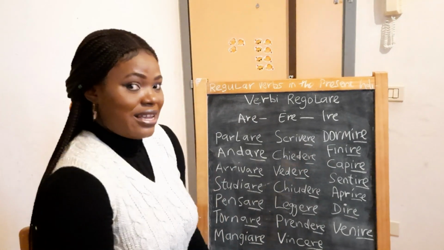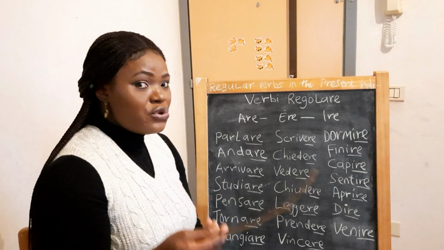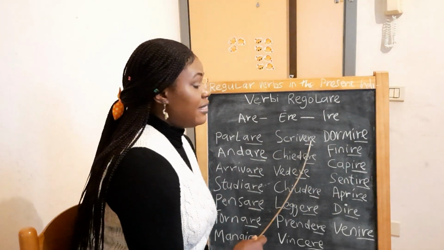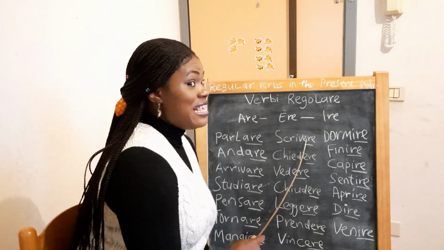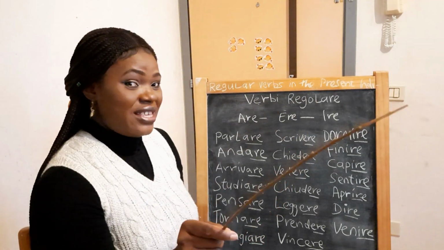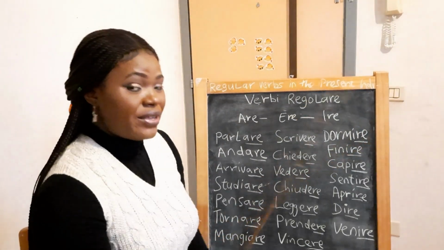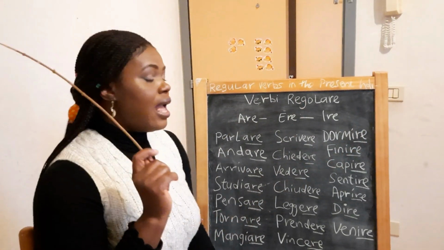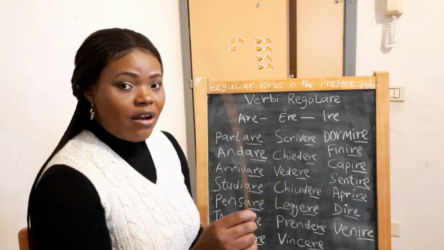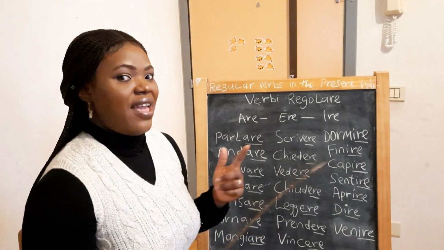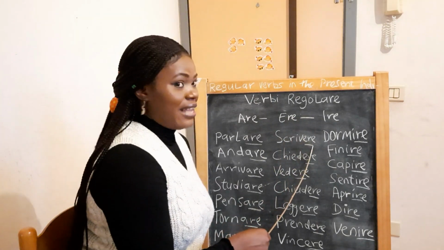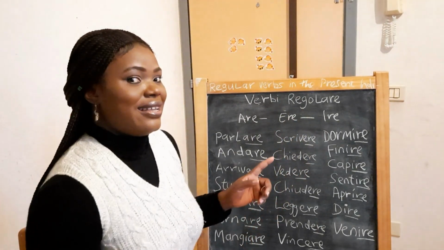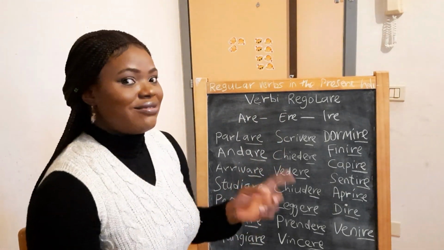You remove this ere and put o. That means io scrivo. But when I'm talking of you, tu scrivi, you write. I remove this ere and put i. Tu scrivi, you write. Lui o lei scrive. You remove this ere and put e. Scrive. Lui o lei scrive. He or she writes.